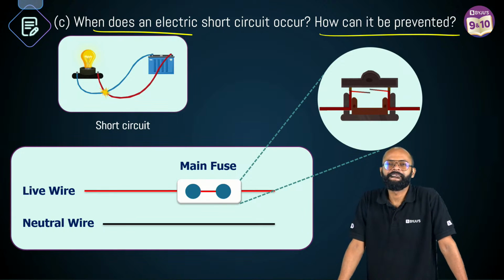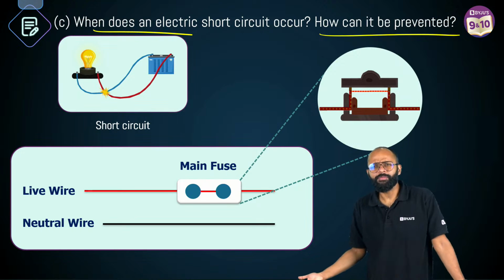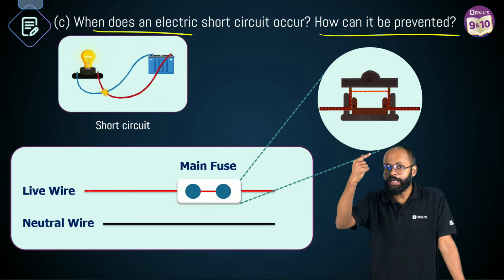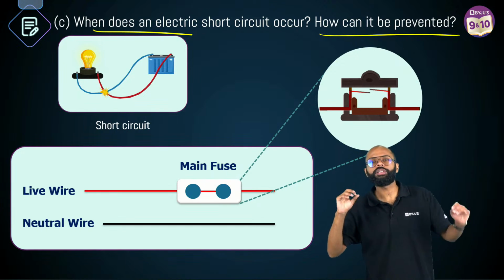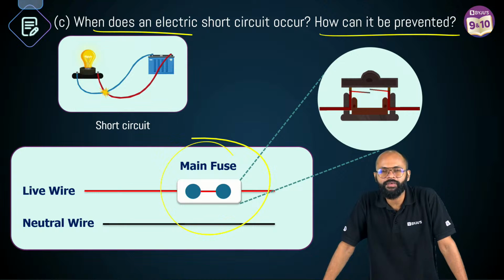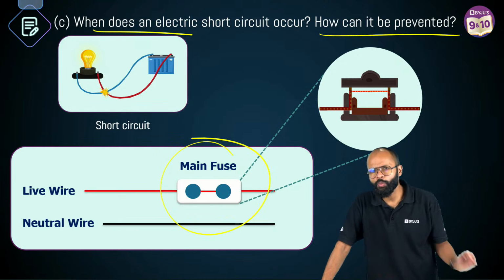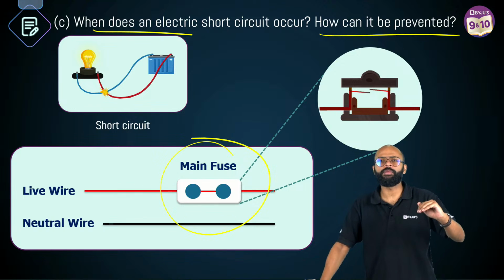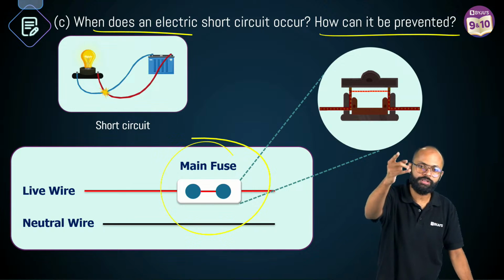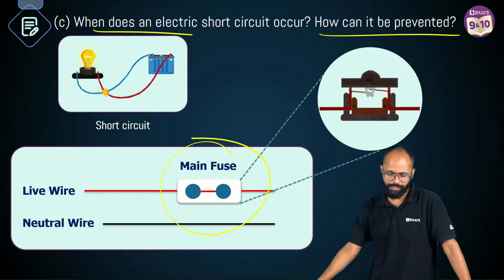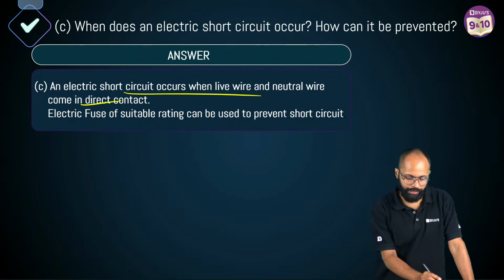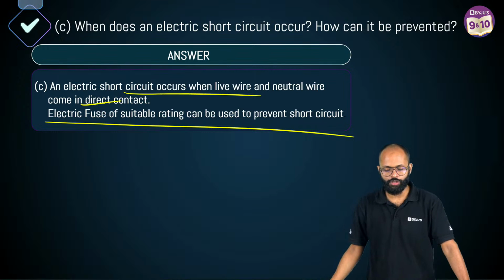Look, how do we prevent it? Sir, melting. You can use good cables, but that is not the correct answer. The correct answer would be, if current increases, how will you safeguard your appliances? You will use a fuse, main fuse. Why? Fuse is a safety device which works on the heating effect of electric current. When current goes beyond a prescribed limit, this wire heats up, melts down and breaks the circuit. We will use a fuse, or you can say MCB. Correct? So, electric short circuit occurs when live and neutral wire come in direct contact. An electric fuse of suitable rating can be used to prevent short circuit.